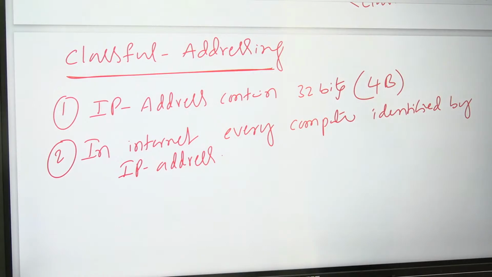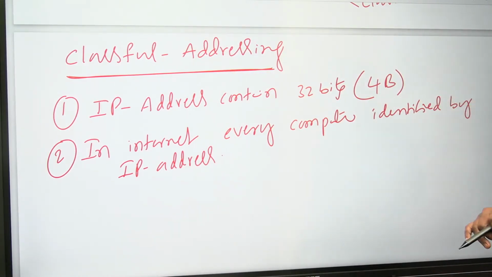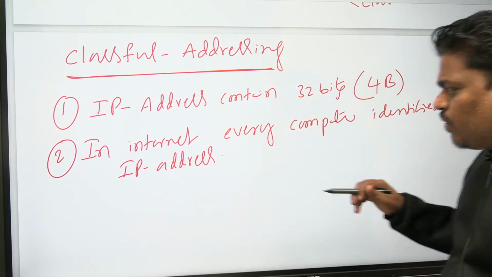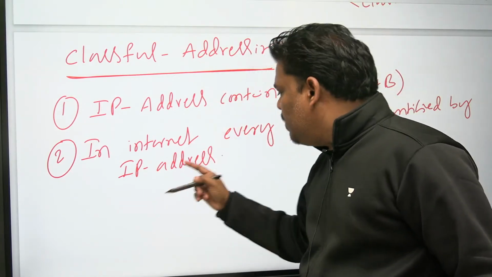I am starting classful address. In that, first step: IP address contains 32 bits. Next one: in internet, every computer will be identified by IP address.